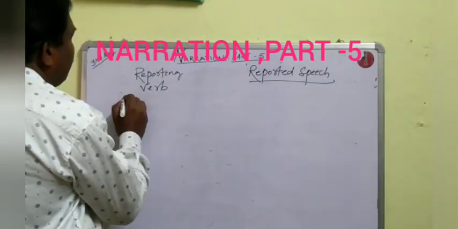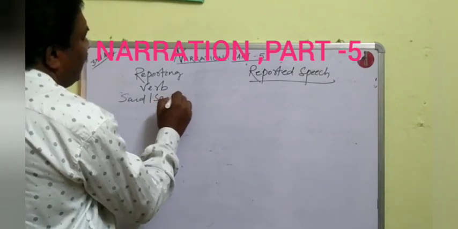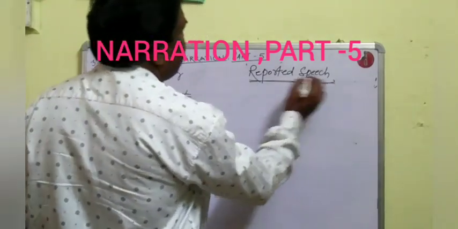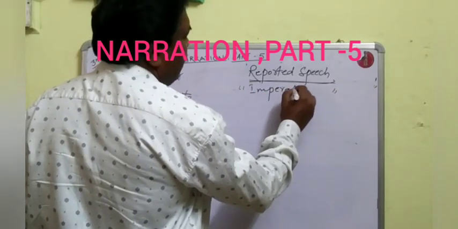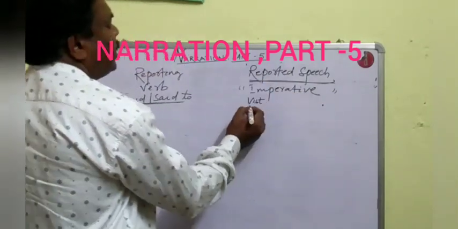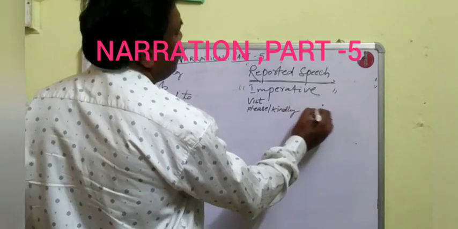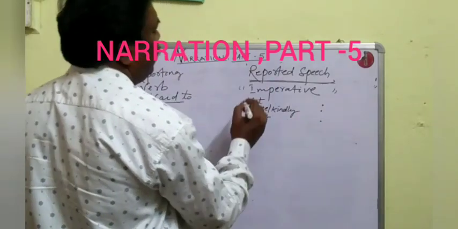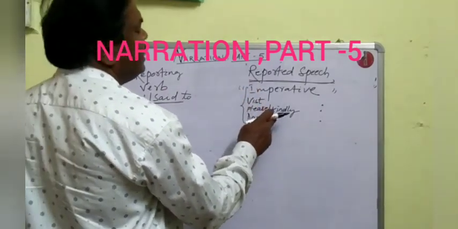If the reporting verb is said or said to, and the reported speech is an imperative sentence, that means it starts with the first form of verb and ends with a full stop, or starts with please or kindly and ends with a full stop, or starts with don't and ends with a full stop, then you will understand that the sentence is imperative.